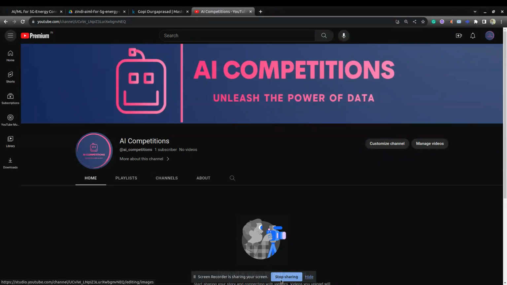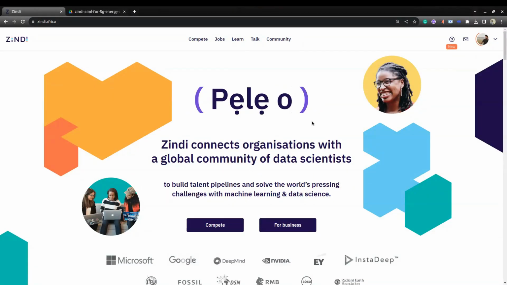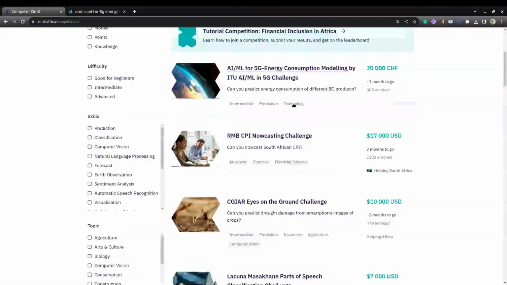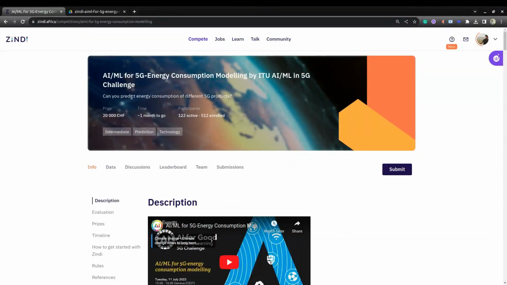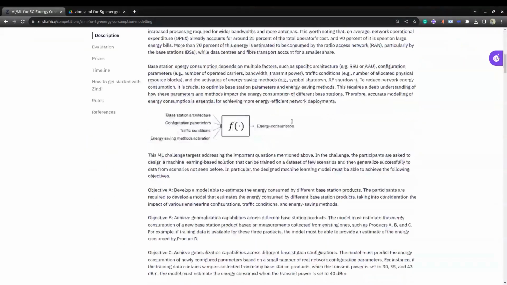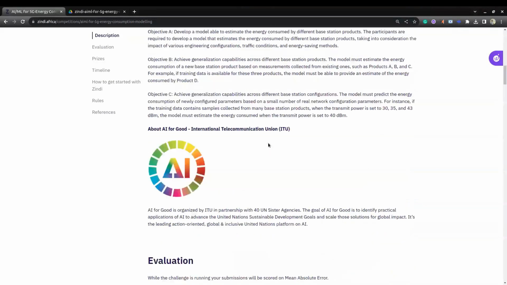Let's get started. Today we are going to solve one of the ongoing competitions in Zindi. Zindi is one of the data science competition hosting platforms. If you go to the compete tab, you can see all the ongoing competitions in Zindi. Today we are focusing on 5G energy consumption modeling. The main aim of this challenge is to predict the energy consumption of different 5G products. Okay, so they gave some information regarding the data set, and we need to predict the energy consumption using some machine learning algorithms.